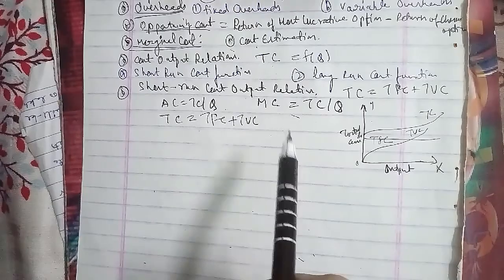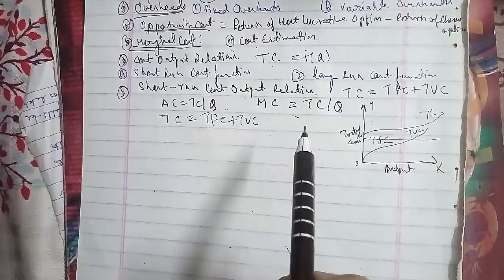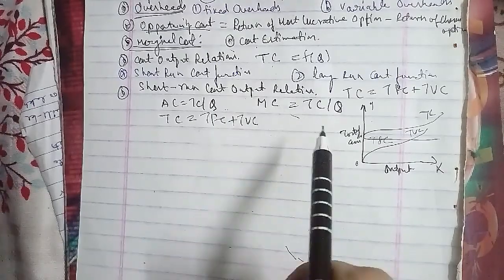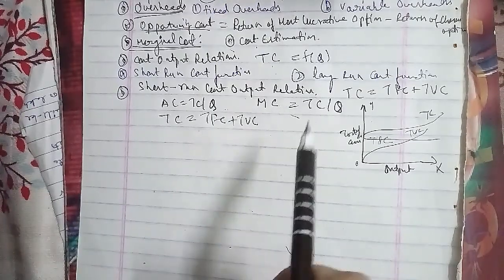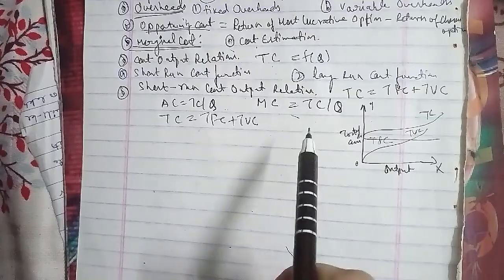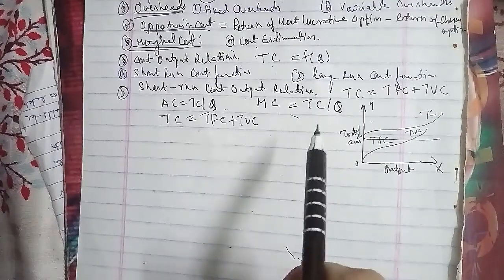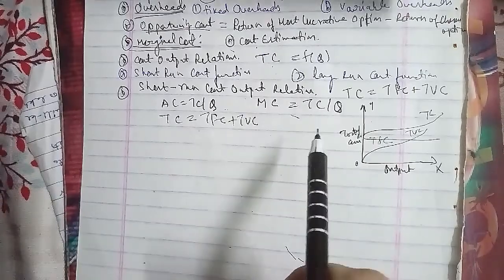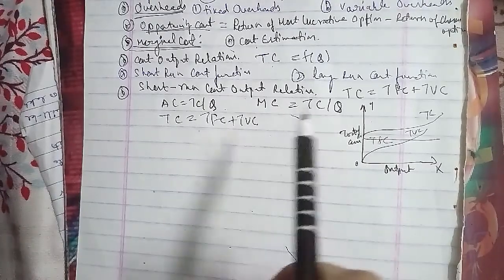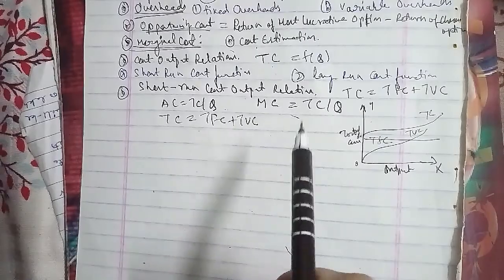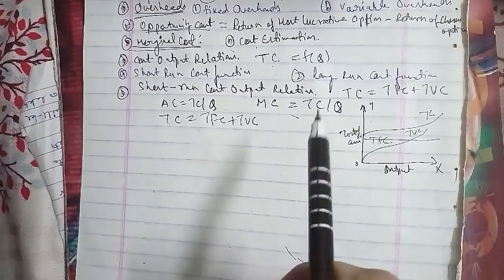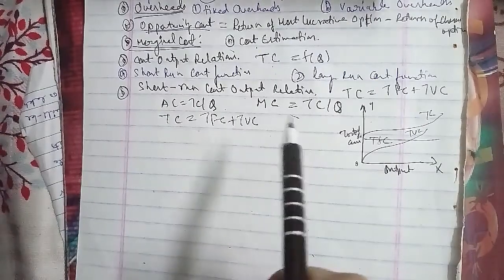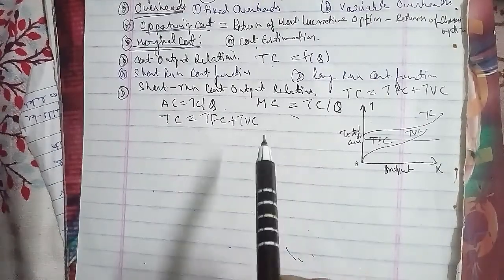At first, AC is high due to the large fixed cost, and as output increases, the total fixed cost is shared by more and more units, and hence AC falls. After a certain point, owing to the operation of the law of diminishing marginal returns in the variable cost, the AC starts increasing. The lower end of the AC curve thus turns up and gives it a U shape, and that is why the AC curve is in the shape of a U here.